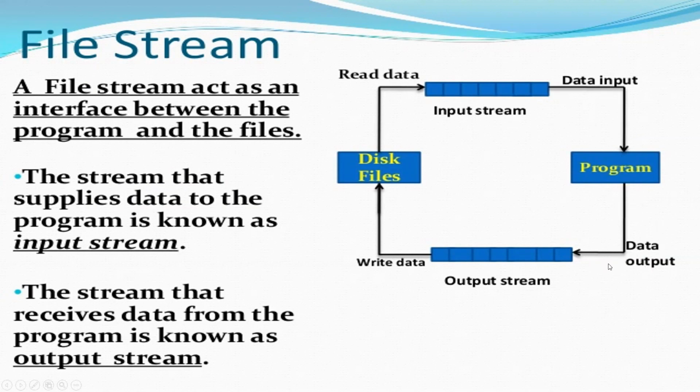If I want to send this output data to some file, I will write that data into the disk file, and if I want to read from that file then I'll read the data.